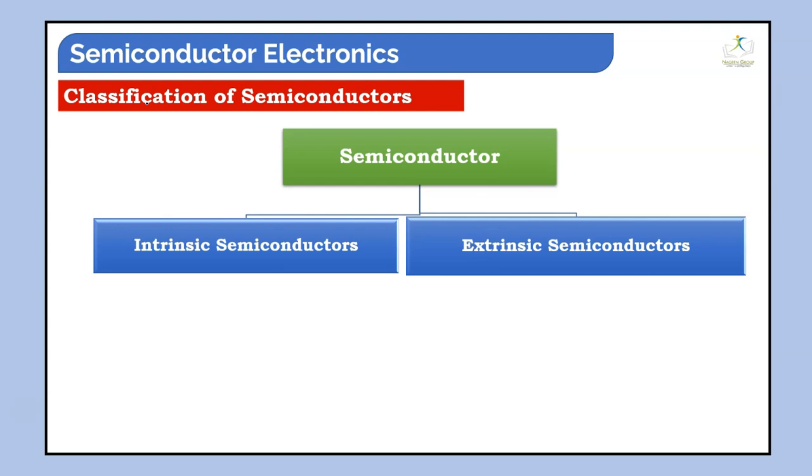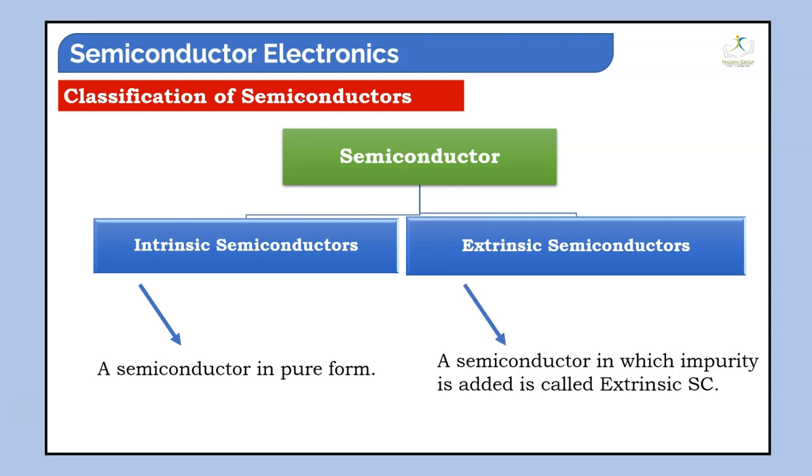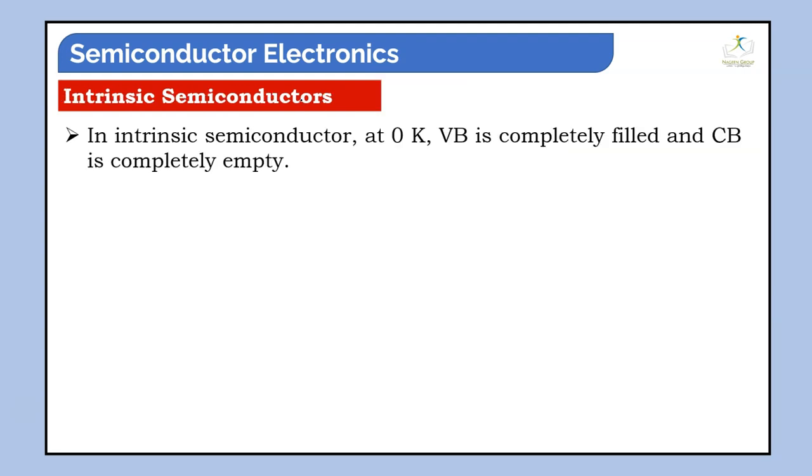The classification of semiconductors is done in two ways, intrinsic or extrinsic. In the case of intrinsic, the semiconductor is in pure form. Extrinsic is a semiconductor in which impurity is added. In an intrinsic semiconductor at 0 Kelvin, the valence band is completely filled and the conduction band is completely empty.